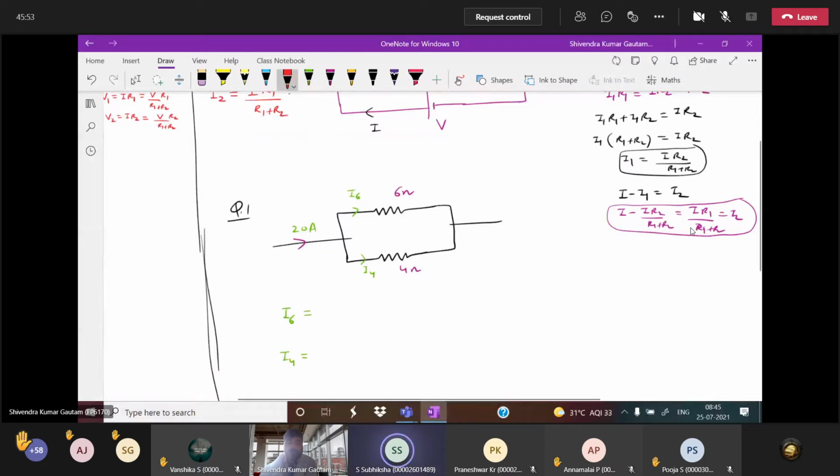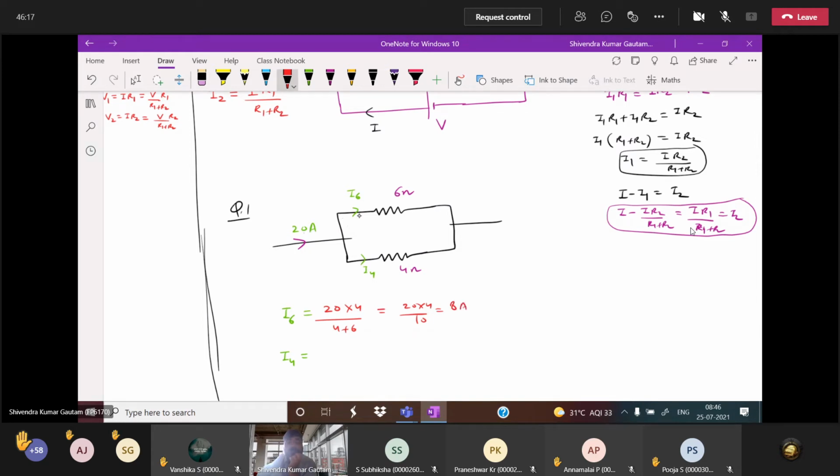8 and 12, sir. Very good. 8 and 12. So I6, how will you find it? Tell me, total current how much? 20 into which resistance, 6 or 4? 4. 4 divided by 4 plus 6. 4 plus 6, you know that is 10. So how much value will you get? 20 into 4 by 10 is equal to 8 ampere.